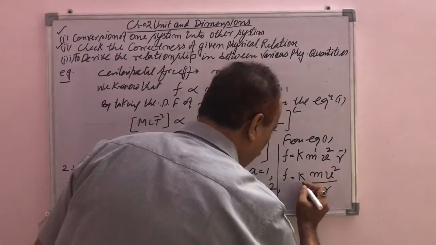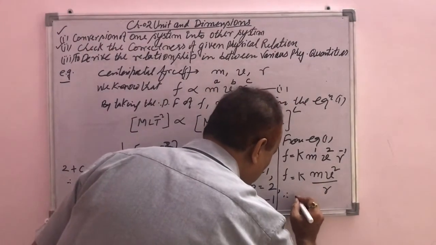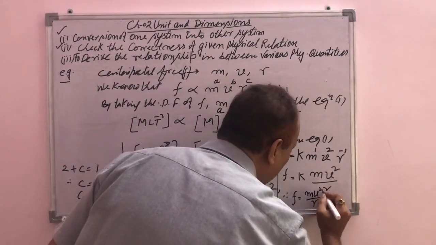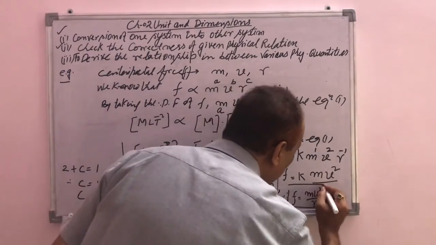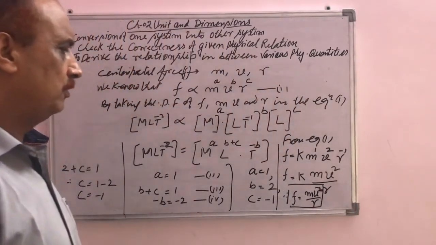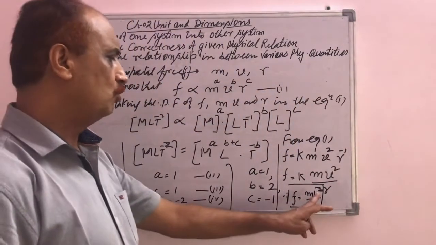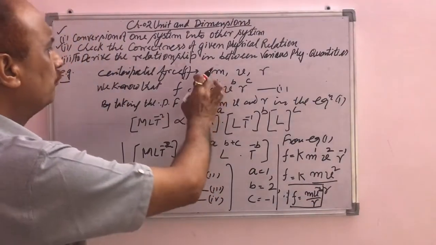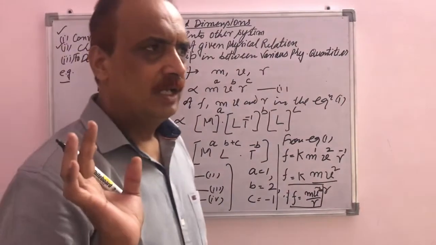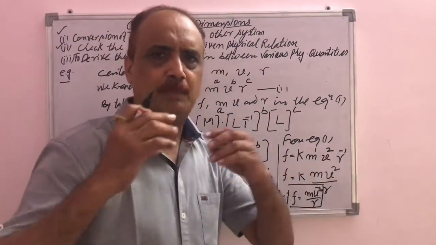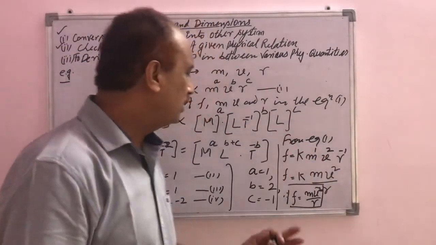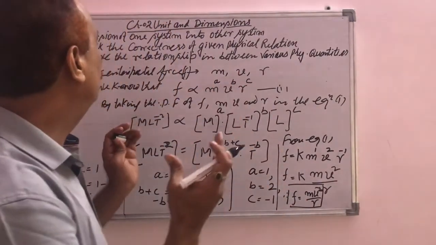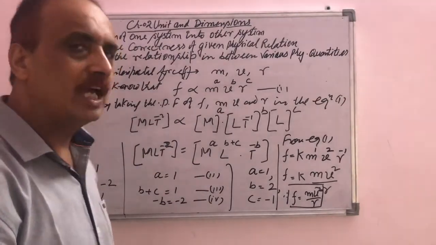If k equals 1 in the SI system, then the centripetal force F will be equal to m v square upon r. So this is the formula for the centripetal force when a particle of mass m is moving with velocity v in a circle of radius r. If we know the dimension formula of the quantities, then we can establish a relation for the given physical quantity. So this is the new technique according to dimensional analysis.